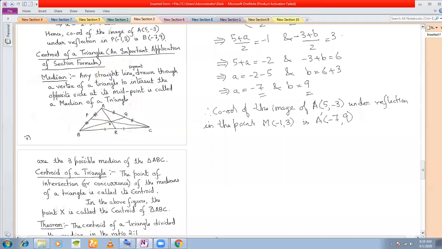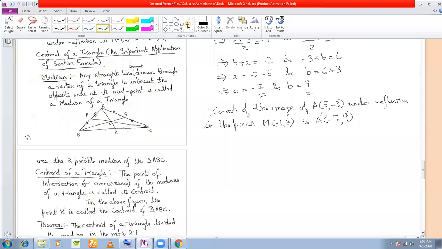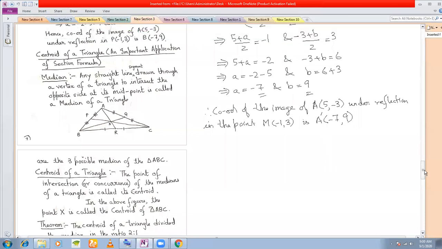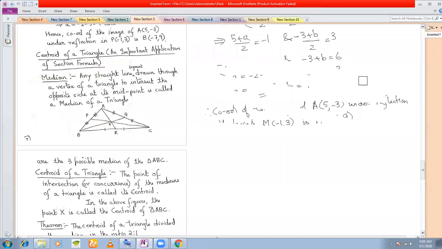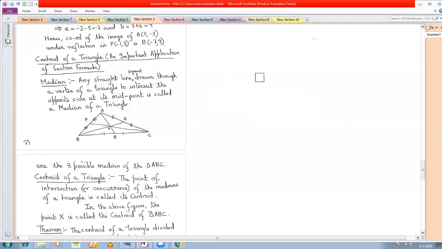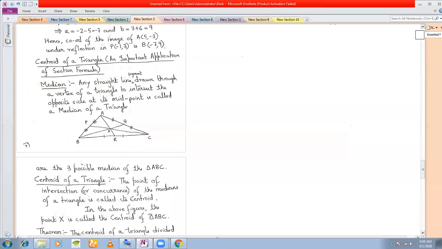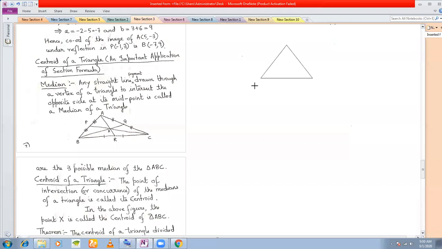I told you the meaning of the centroid of a triangle. If you remember what I had told you in your class 9, that a centroid of a triangle, given any triangle, okay, if I give you any triangle ABC,